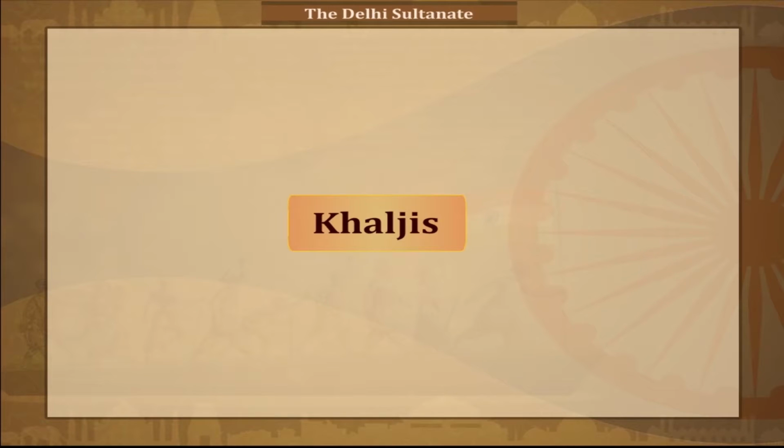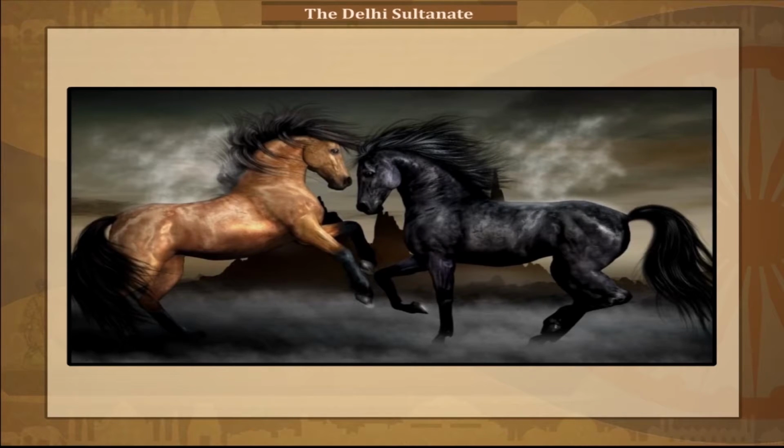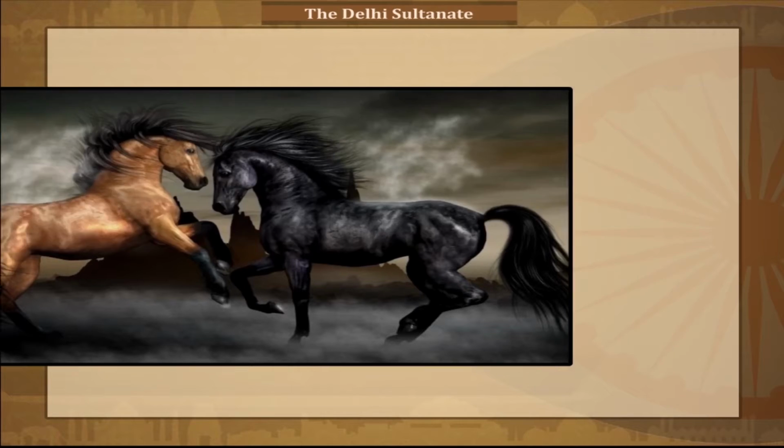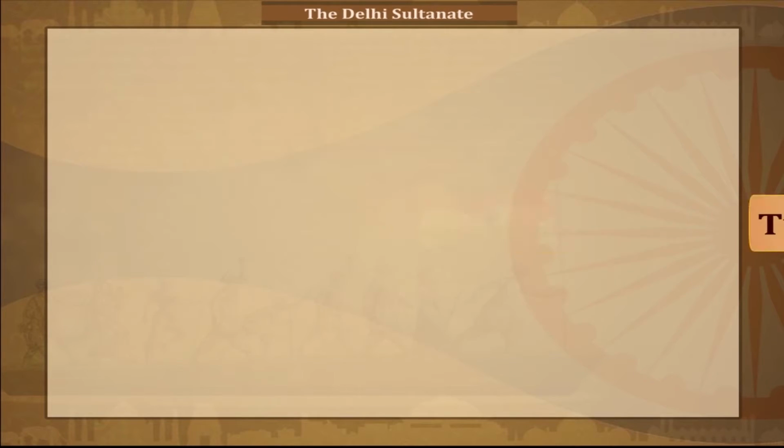Khaljis. To improve the efficiency of the army, the prices of horses were controlled. Horses were branded, called Dag, so that they could not be changed. Also, a descriptive roll, huliya, of each soldier was kept so that there was no substitution.